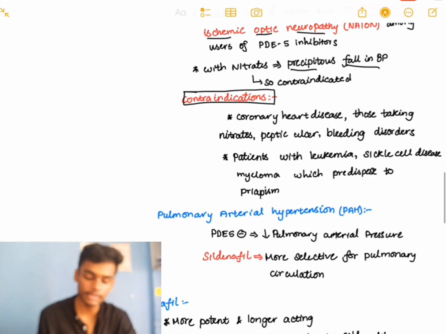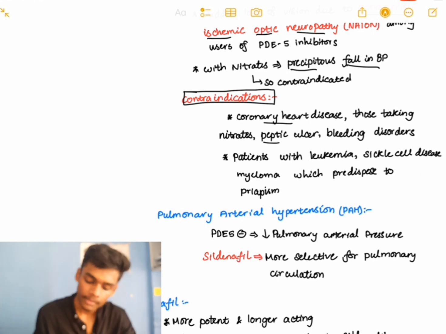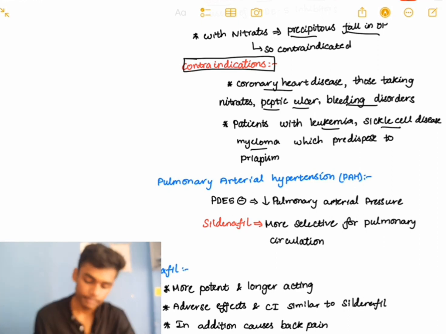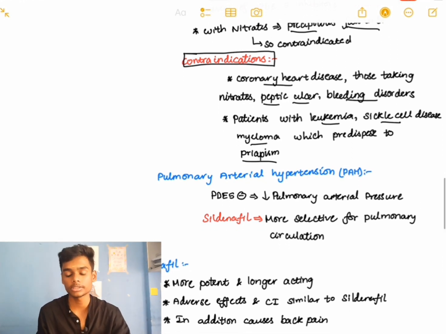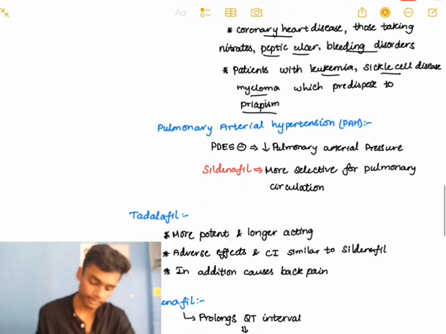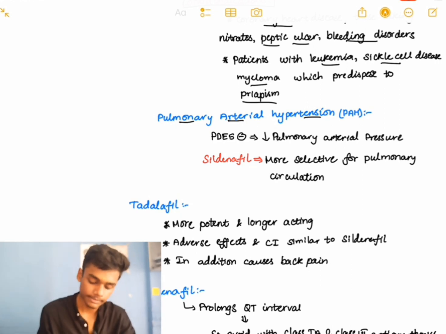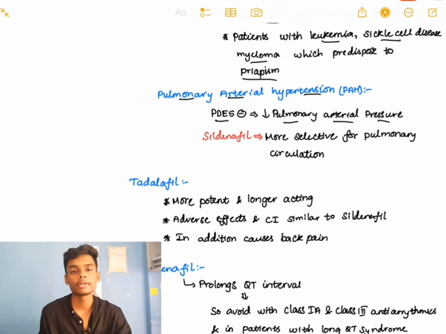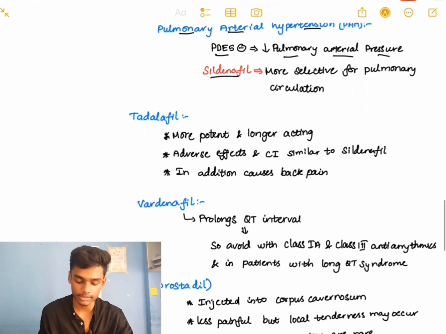Some other contraindications of sildenafil are coronary heart disease, those taking nitrates, peptic ulcer and bleeding disorders. In patients who have leukemia, sickle cell anemia and myeloma, there is a chance to develop priapism, so there should be caution before giving sildenafil. Pulmonary arterial hypertension: phosphodiesterase 5 inhibitors can decrease pulmonary arterial pressure. Sildenafil has more selectivity for the pulmonary circulation.